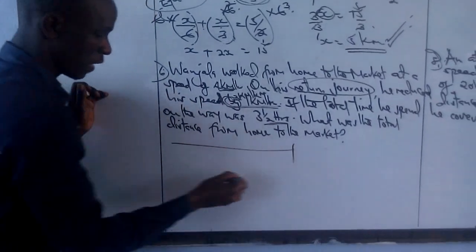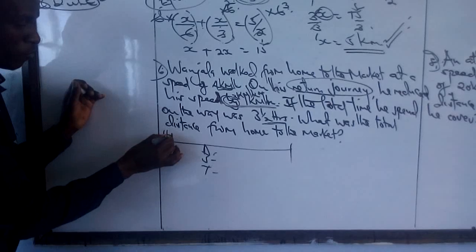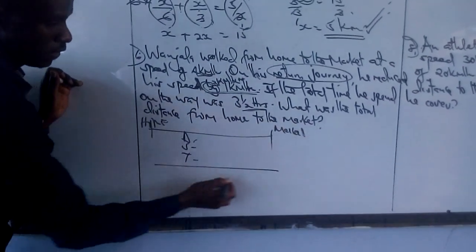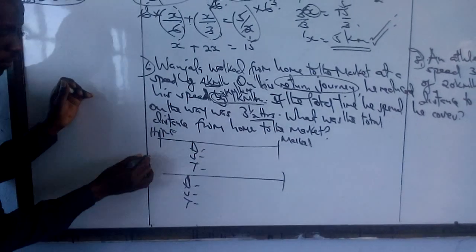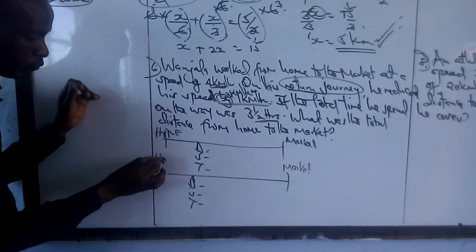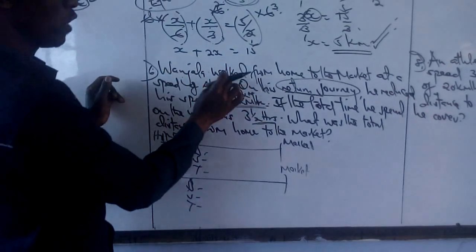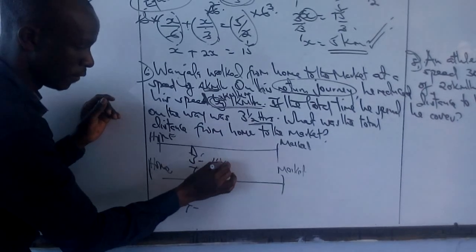So we again ask our question. We took distance, speed and time to travel from home to the market. He took again the same distance, speed and time to travel again from the market back home. Wanjala walked from home to the market at a speed of 4 kilometers per hour.